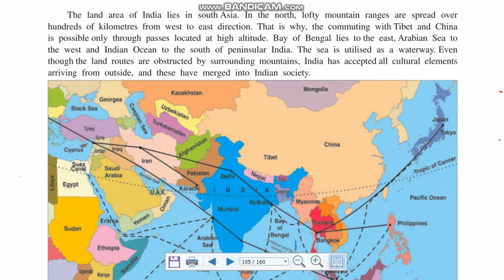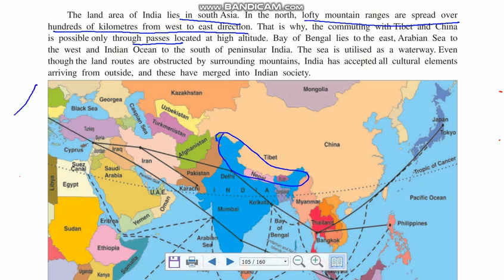The land area of India lies in South Asia. This we need to remember. In the north, lofty mountain ranges are spread over hundreds of kilometers from west to east. If you see here, there are the Himalayan mountains in this particular region. That is why commuting with Tibet and China is possible only through passes. The narrow gaps between two mountains are called passes. So it is only possible to go from India to Tibet and China through those passes.